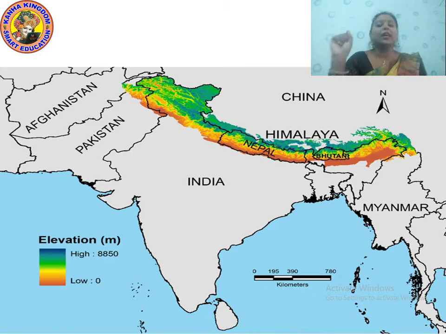Just name it the northern mountains. You are not being asked to make the elevation. Just write the name, color it properly and write the name, the northern mountains.